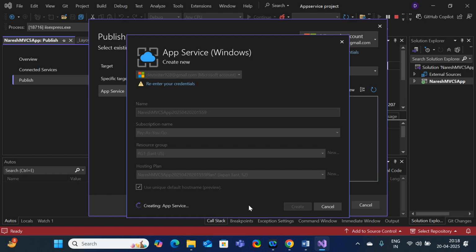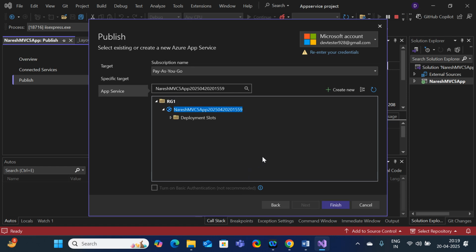Maybe while you are practicing as well, you will get some errors. Without having errors, we can't learn anything. If you have errors, then only you will understand what exactly is going on. If everything goes smoothly, then you are not going to learn something. Whenever there are issues, at that time you need to find out what exactly the issue is and how to resolve it. Then you become a troubleshooter. Then you will have the technical skills. If any issue happens in your environment while you are working, then you analyze what the error is and how to resolve it.